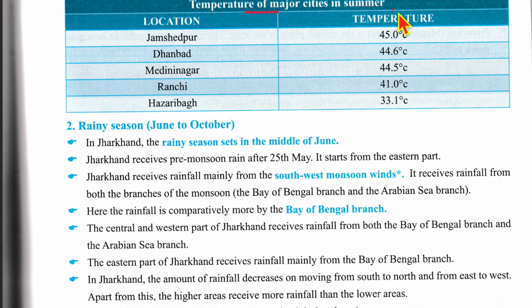Now, the temperatures of major cities in summer: Jamshedpur reaches 45 degrees Celsius, Dhanbad 44.6, Medininagar 44.5, Ranchi 41 degrees Celsius. Hazaribagh is the coolest because of the influence of forests over there, 33.1 degrees Celsius.